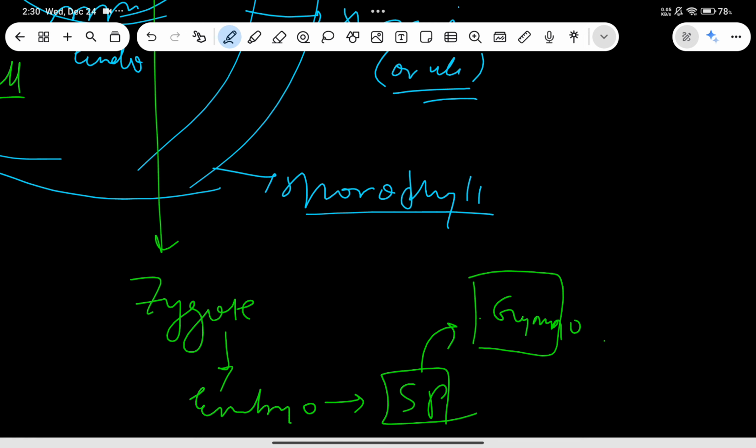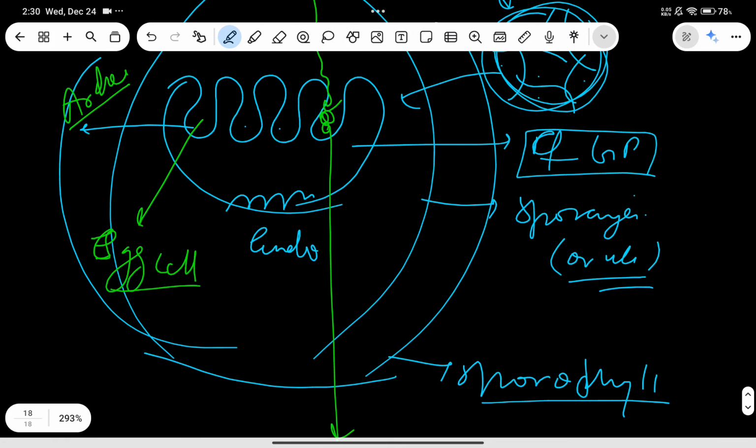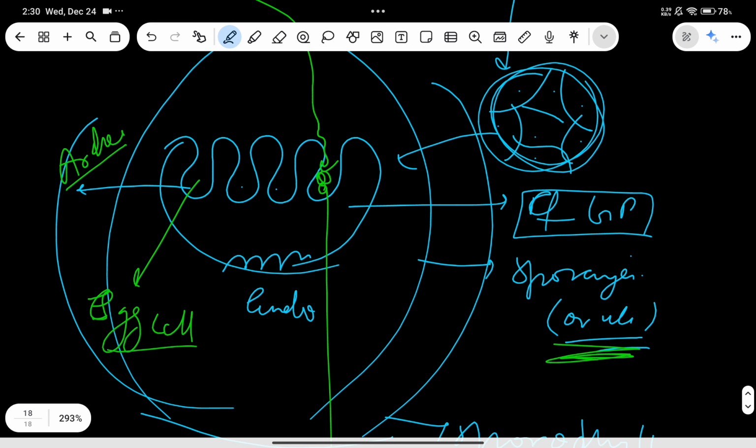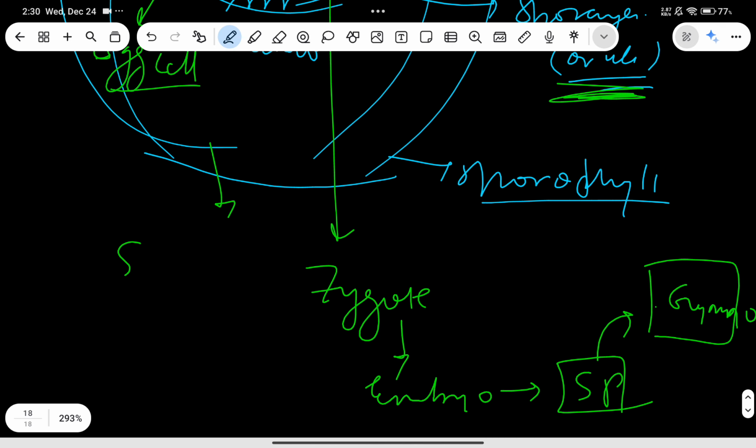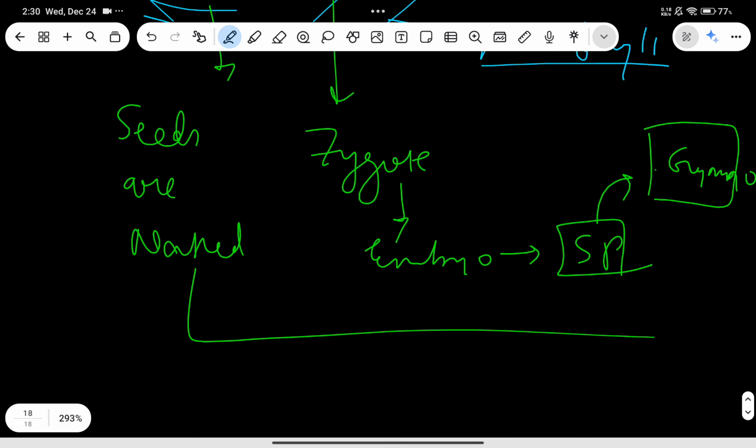So here this will produce a naked seed, because the ovule is directly producing all these things. It is not covered by an ovary or anything, so it will produce naked seeds, and hence it is called gymnosperms. Seeds are naked, therefore this is called gymnosperms.